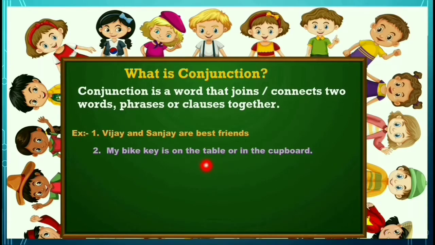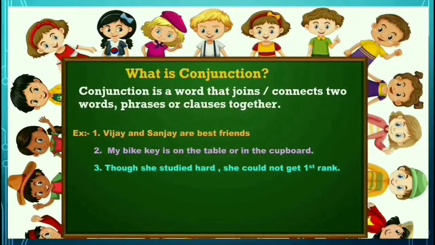So here the two phrases, on the table and in the cupboard, are joined together with the word or. So this is a conjunction. Is it clear?